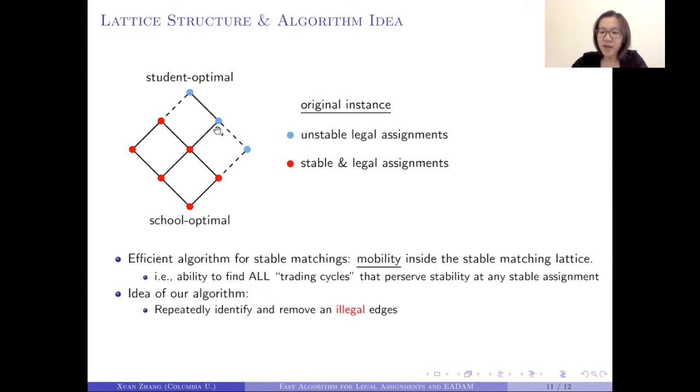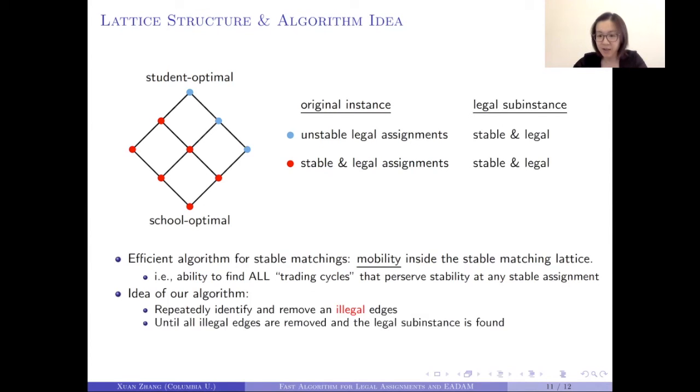Then we can remove another illegal edge to see another trading cycle, and then we can remove another one to find another trading cycle, and we just keep on doing it until we remove all the illegal edges, in which case we construct our legal sub-instance. Once we're in our legal sub-instance, all these assignments become both legal and stable, and now we can freely move inside this stable matching lattice.